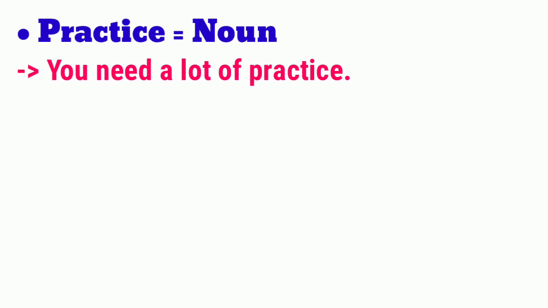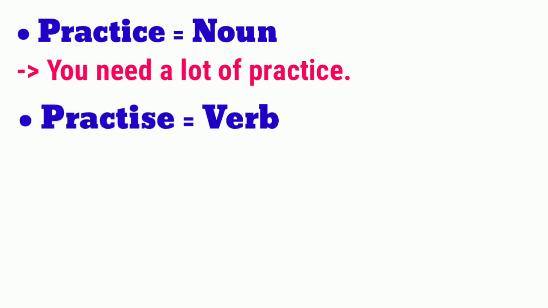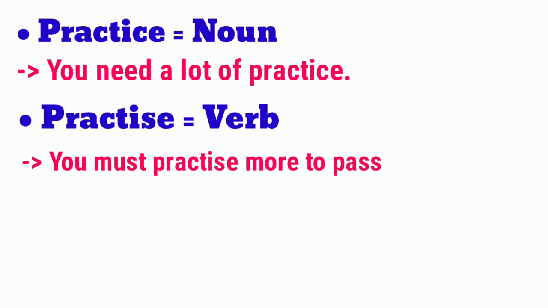Now move on to the next practice. Look carefully at the spelling of this practice, PRACTISE. So this practise belongs to the part of speech verb. It is a verb. It is used as a verb. Look at the example. You must practise more to pass the exam. So this spelling, PRACTISE, this spelling of practise is used as a verb in English grammar.